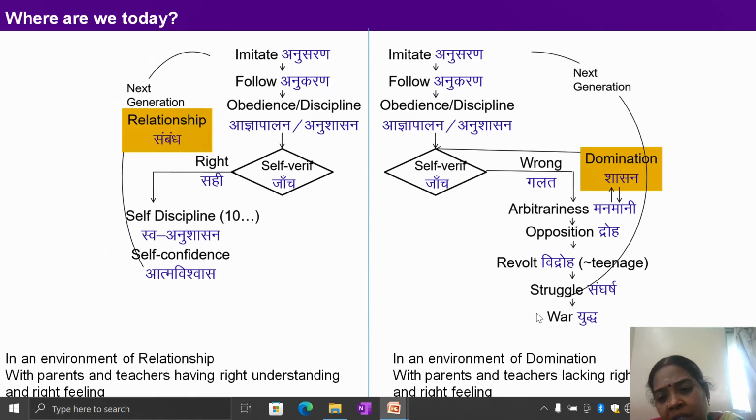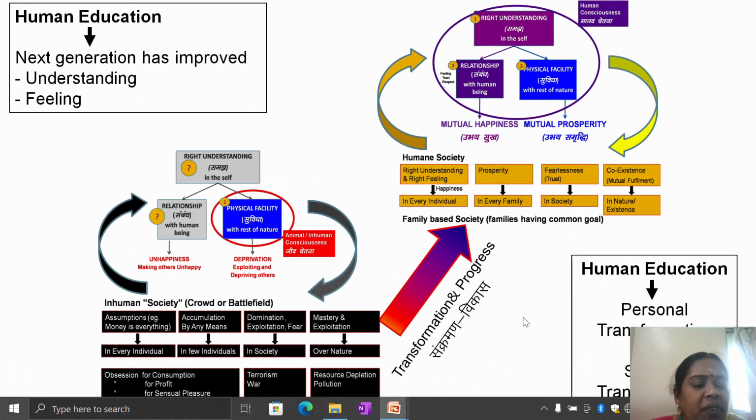Wrong means domination, arbitrariness, opposition, revolt of teenagers, struggle or war. So that will lead to an environment of domination. Whereas self-discipline will lead to an environment of relationship with the parents and teachers, having the right understanding with the right feeling. That is what we have to do.